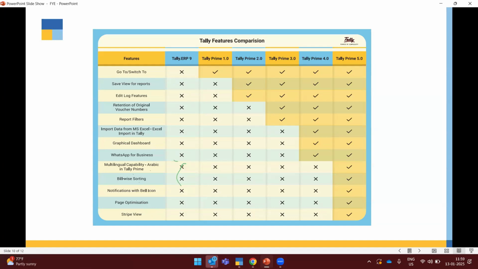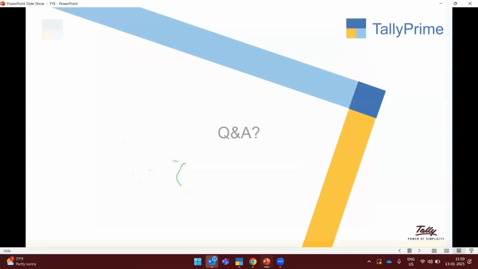And also we have given page optimization. Now the page utilization will be better. If your page was wasting so much space, now the page will be utilized in Tally automatically, and it will give you proper information. And also the stripe view in terms of readability. It will increase your visible capacity. So if you have any doubt regarding moving to the next financial year or cloud, please feel free to mention it in the chat box so that we can take up all those questions and answer them.